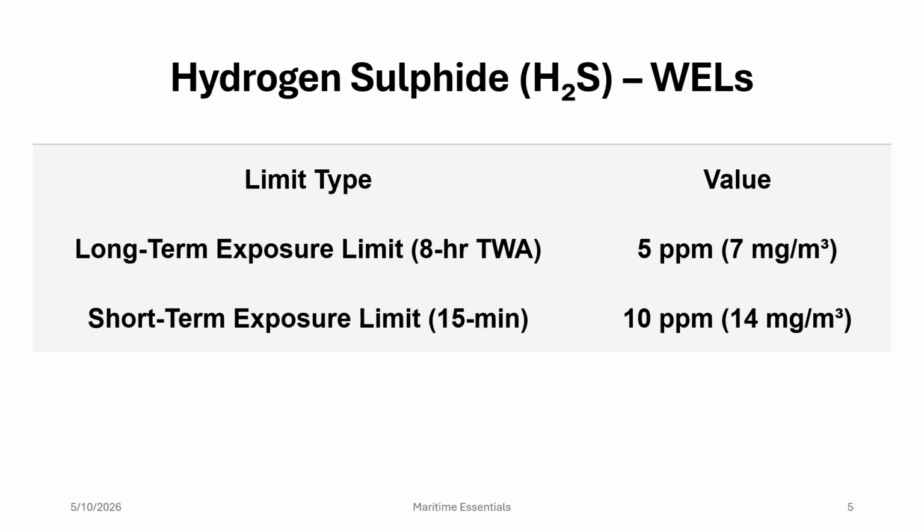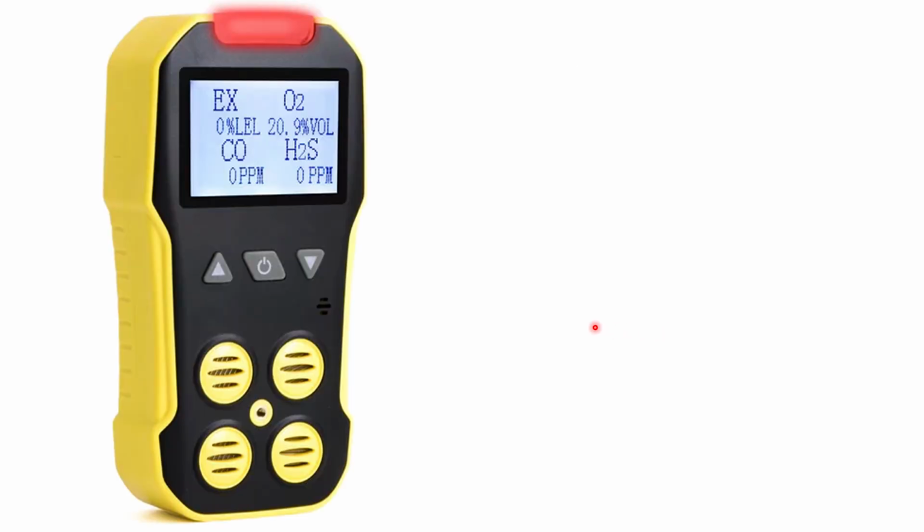So here we can see that the long-term exposure limit of hydrogen sulfide is 5 ppm and short-term exposure limit is 10 ppm, right? So once we get a gas monitor, in a normal environment we'll see that the carbon monoxide concentration is 0 ppm and hydrogen sulfide concentration is 0 ppm.